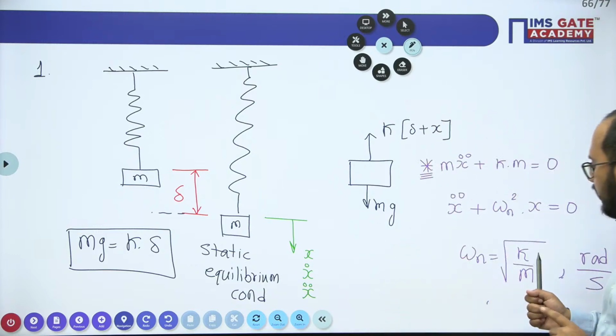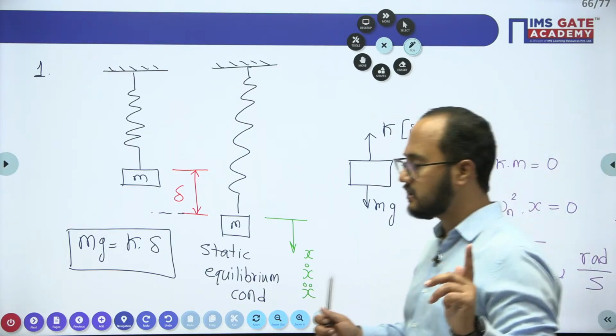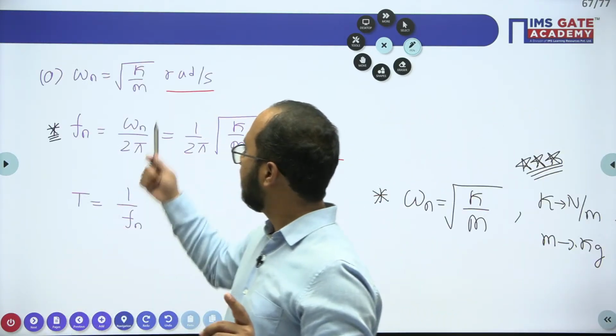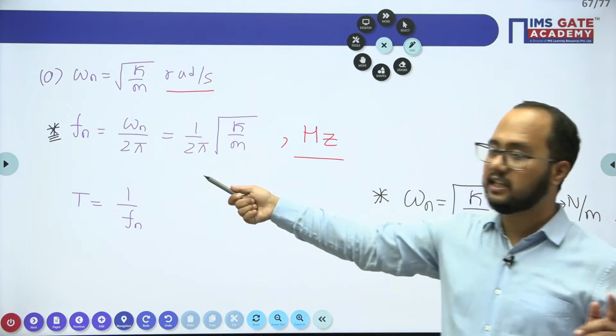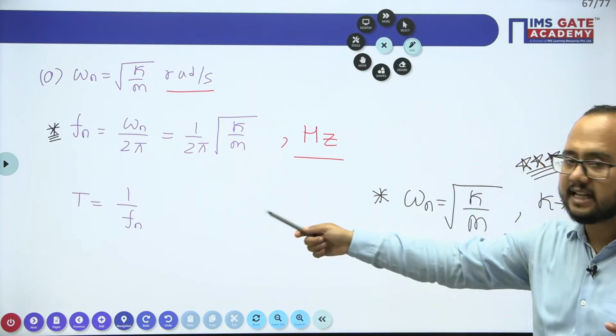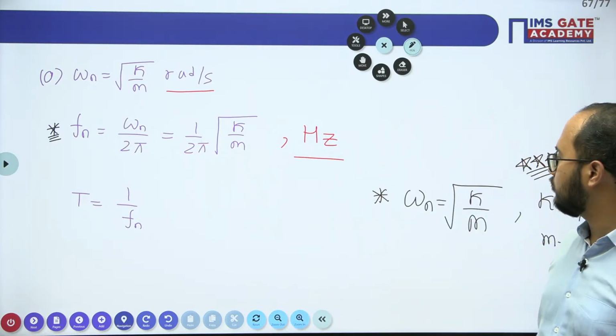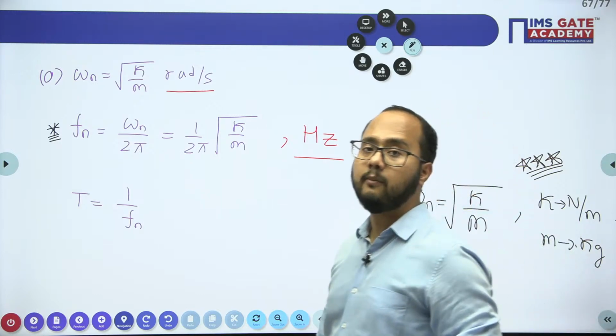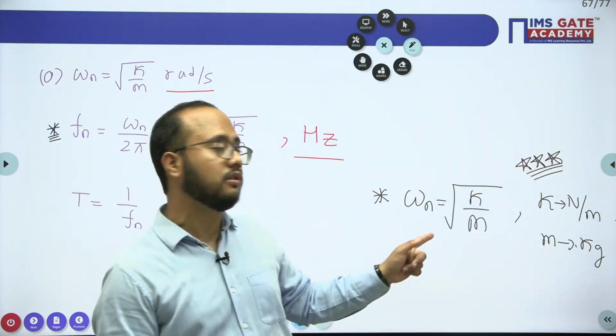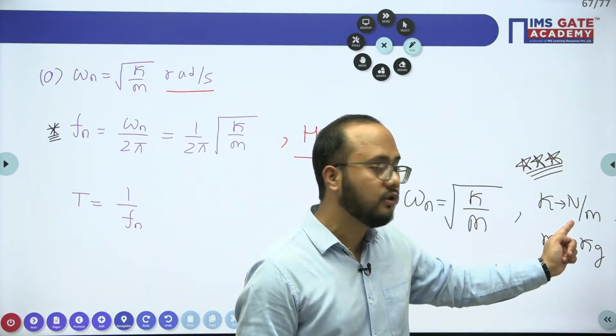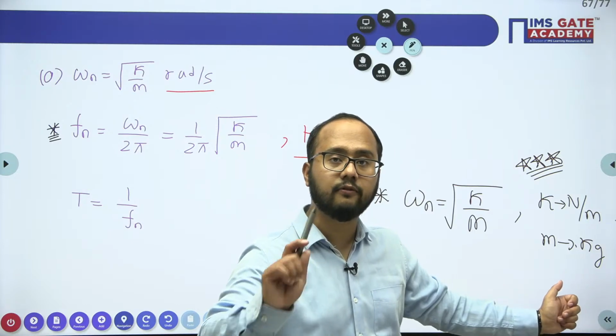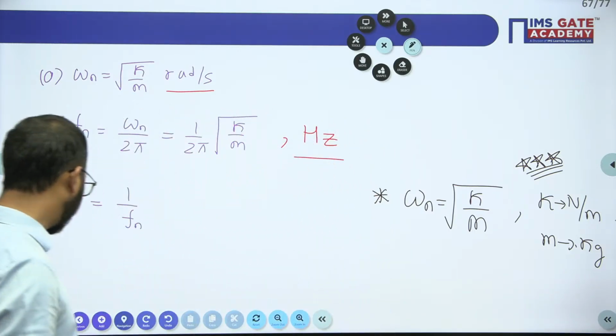This formula: omega equals under root K by M. Secondly, what is the frequency in hertz? You need to understand this formula. What is the time period of oscillation? That is the formula you need to understand. And while using the formula omega equals under root K by M, you need to ensure K has to be in units of Newton per meter and mass has to be in units of kg.